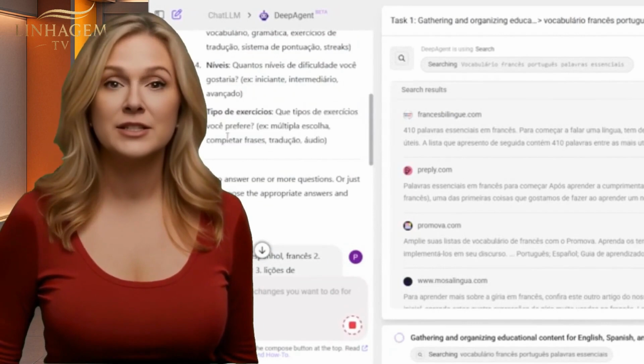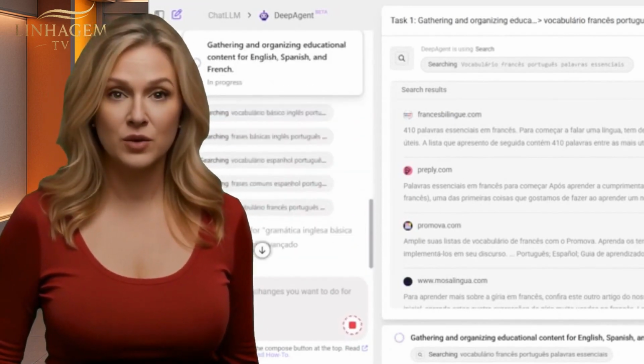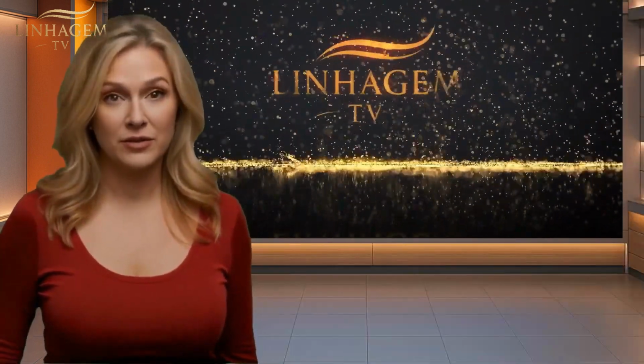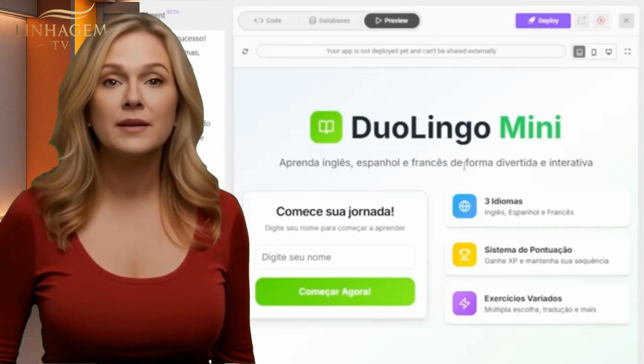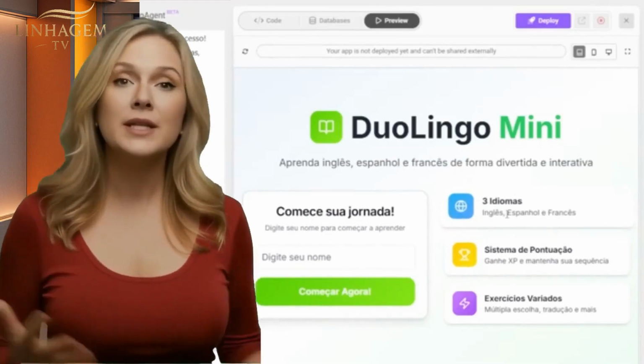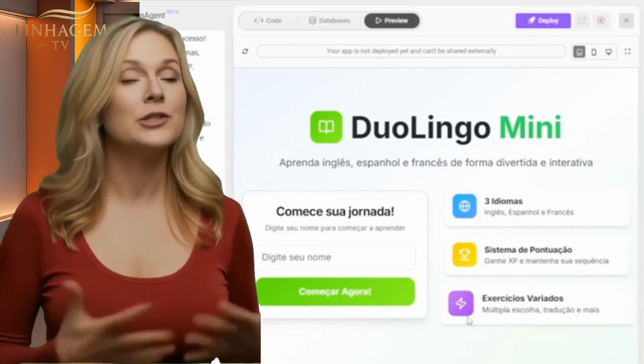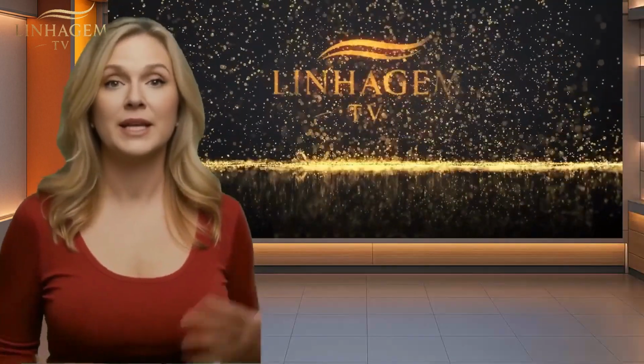Types of exercises. Multiple choice. Fill in the blanks. Translation, audio. And it's working here to create this app. Let's see how it turns out. Look how cute. This mini Duolingo app. 3 languages, because I asked for 3. You can ask for more. Point system, varied exercises, item 8.